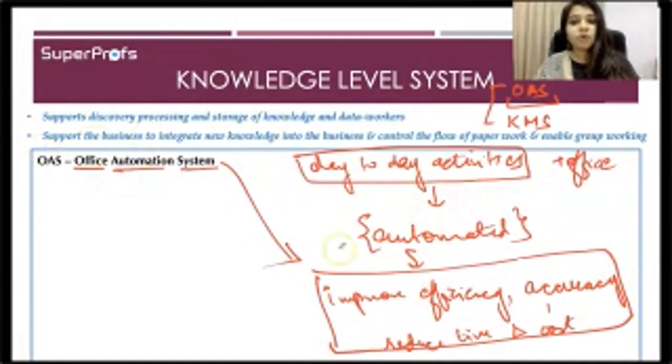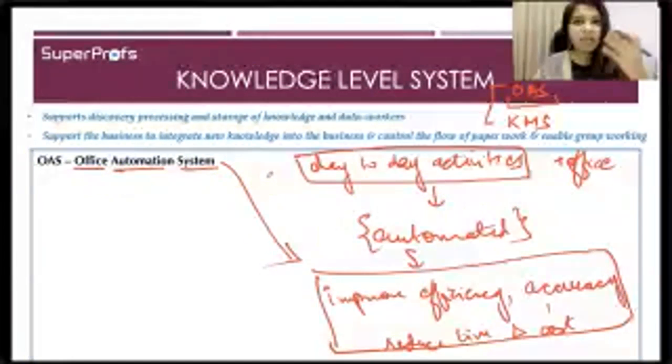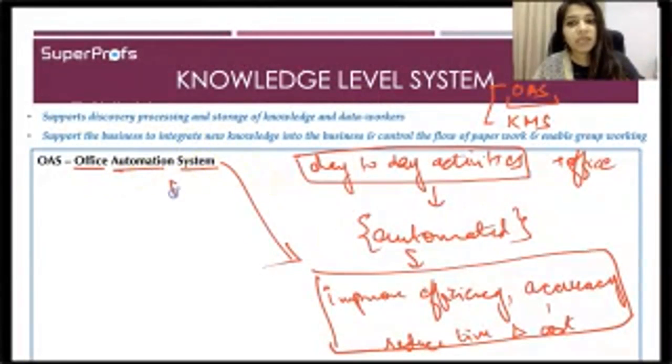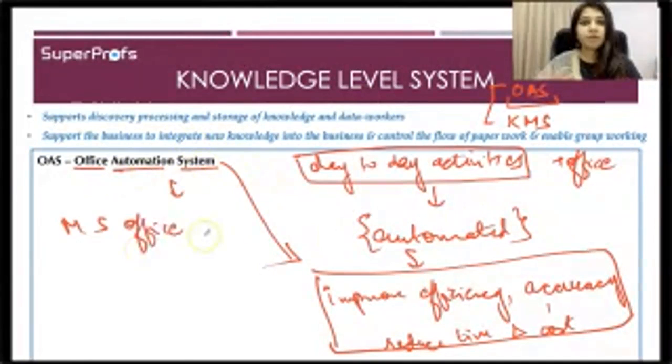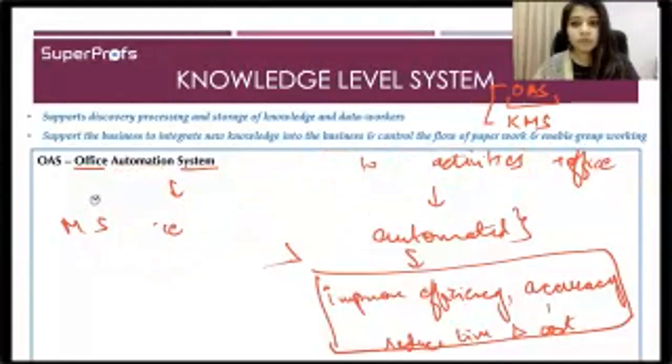Okay, so by now I think you would have understood that the most common example of office automation system is MS Office. Any presentation that we create, any Word document that we create on our laptops, is mostly done through MS Office. Right? So this is the biggest example of an office automation system. Okay, so now let us define it.